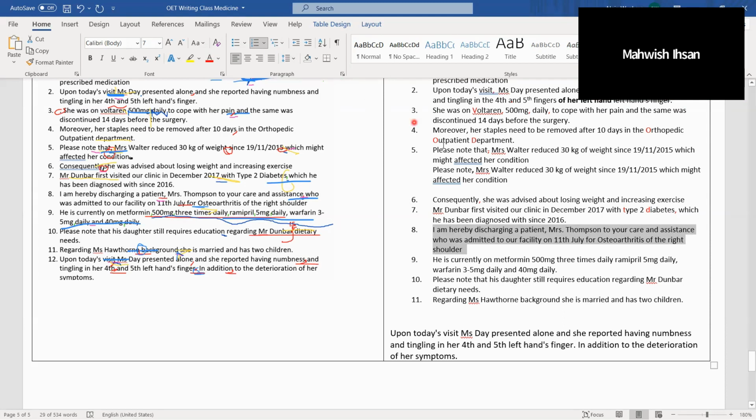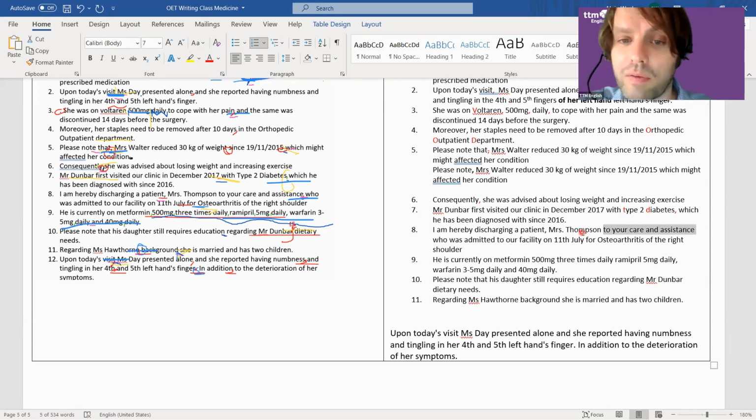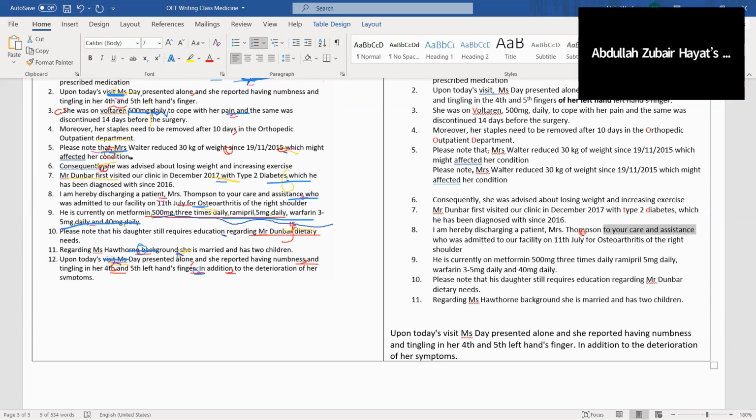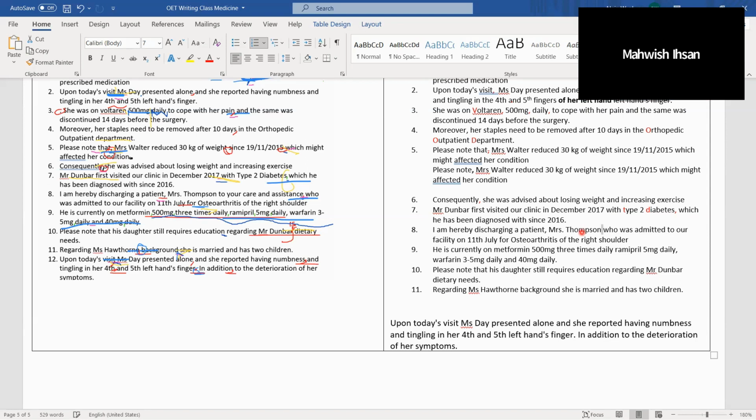A patient, not comma. Mrs. Thompson, comma. Now this is the thing. This isn't really punctuation, but let's say, can I have that to start off with? Is that allowed? No, because I've got "who" here. The "who" must be next to the name. It's got to be like that: Mrs. Thompson, who was. Right, so that's the first error. That's a grammar error.